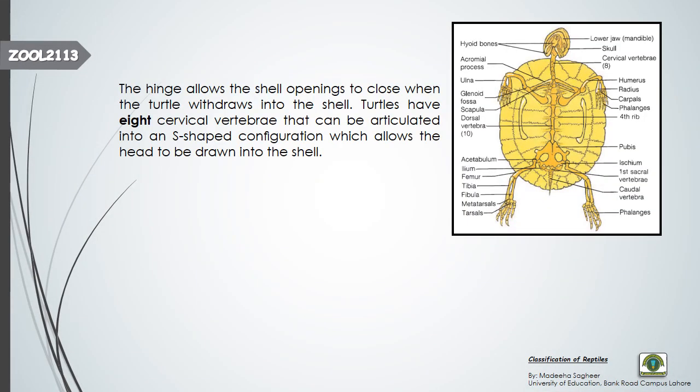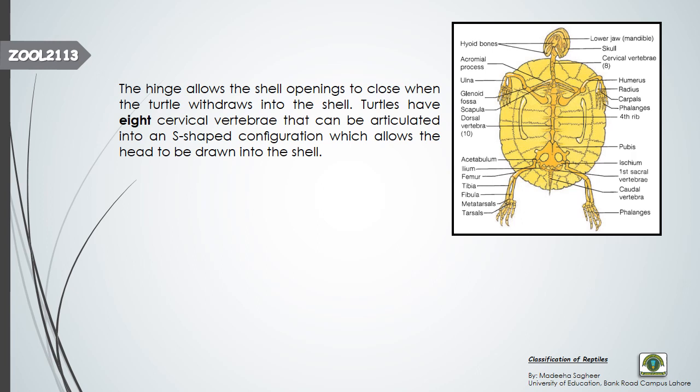This is the basic skeleton of the turtle. Turtles have hinges in their shells. Hinges mean they have joints. There must be joints that help the turtles withdraw into the shell. Otherwise, how could they come out of the shell and withdraw their body completely into it?